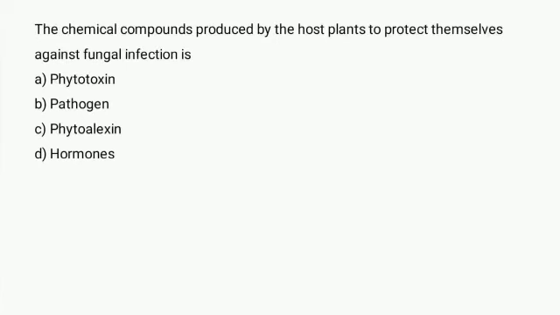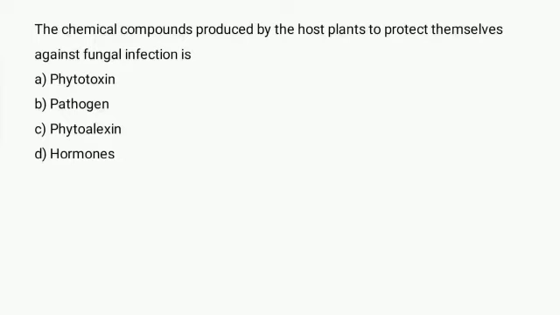The compound produced by host plants to protect themselves against fungal infection is. Phytoalexins are low molecular weight phenolic antimicrobial compounds synthesized and accumulated in plants in response to extrinsic stress such as microbial infection.